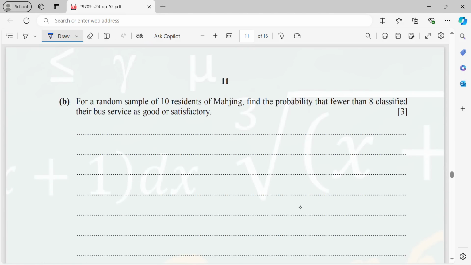Now part B, for a random sample of 10 residents of Margin, find the probability that fewer than 8 classify their bus as good or satisfactory. Okay, so now good or satisfactory means that you need to add.